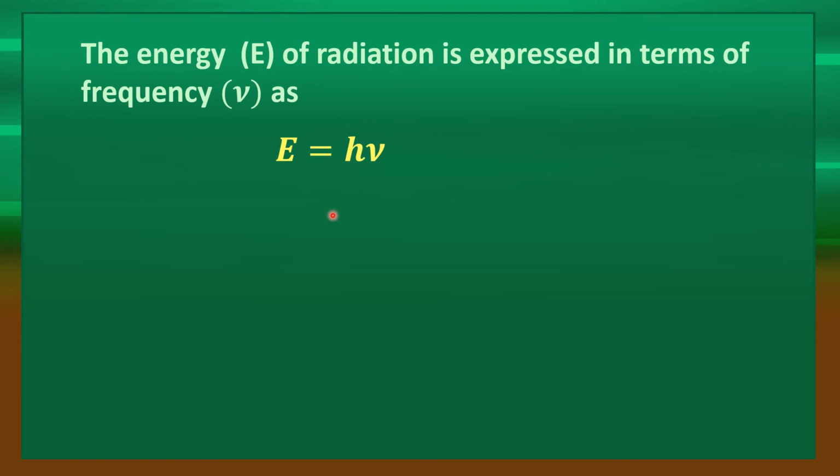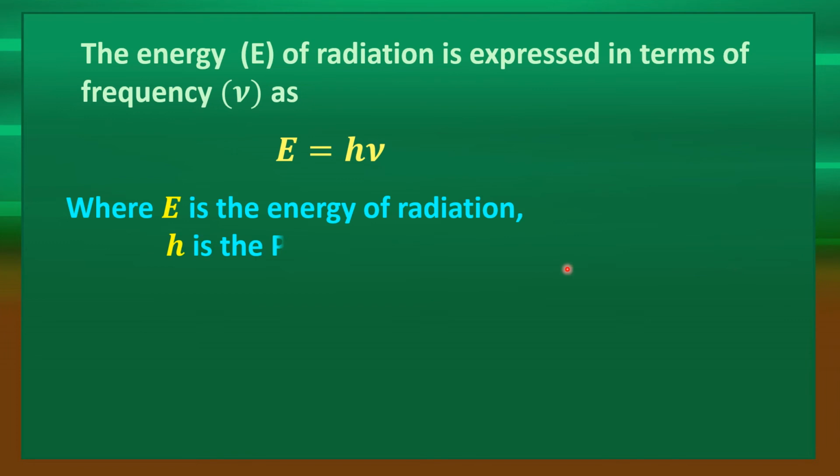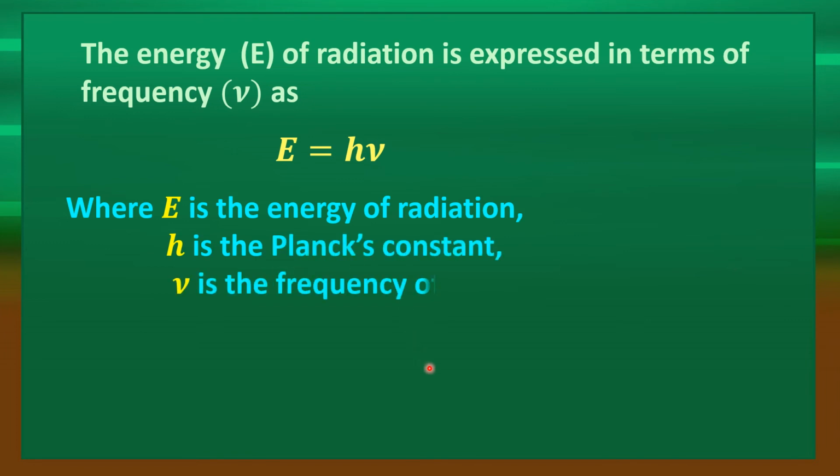That means a body can absorb energy as h nu, 2h nu, 3h nu, multiples of h nu, and can emit in the same manner but not continuously, isn't it? So here E is the energy of radiation, h is the Planck's constant and nu is the frequency of the electromagnetic radiation.